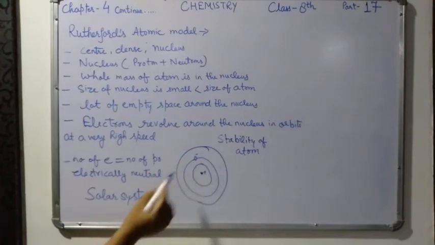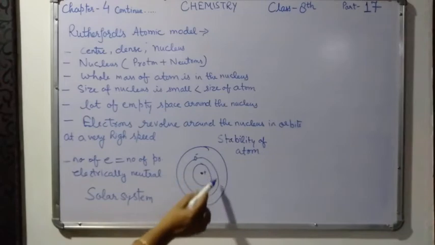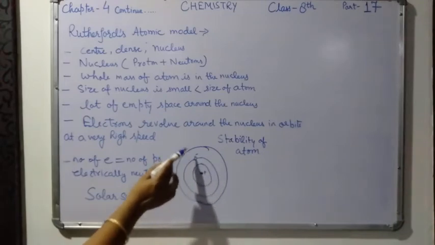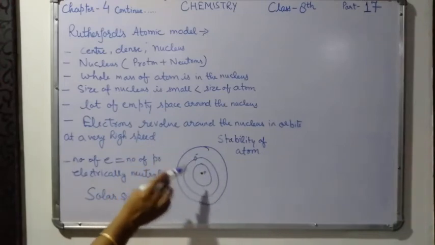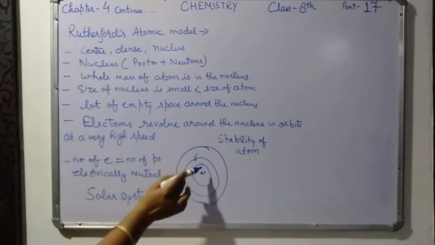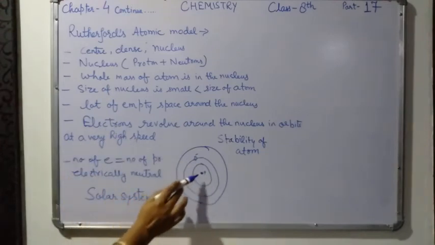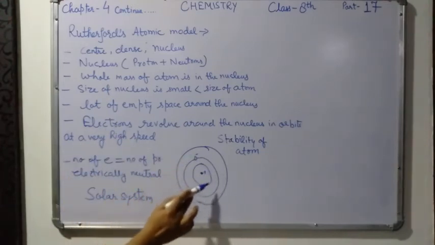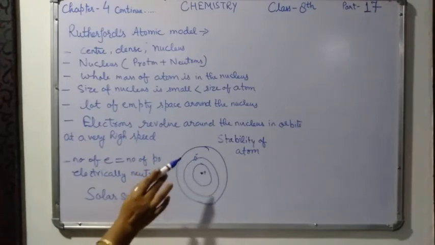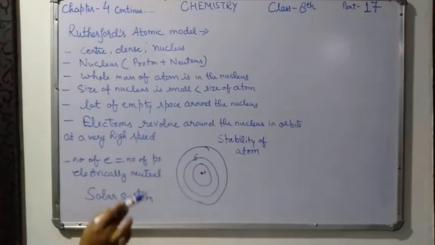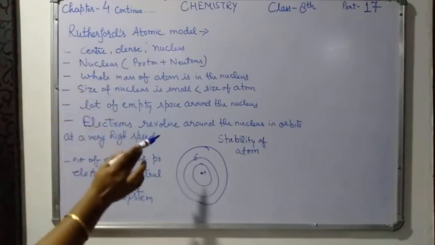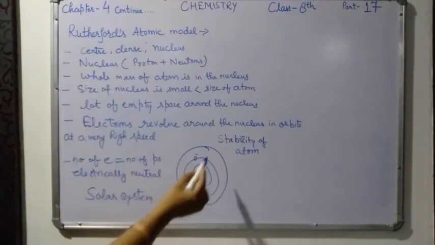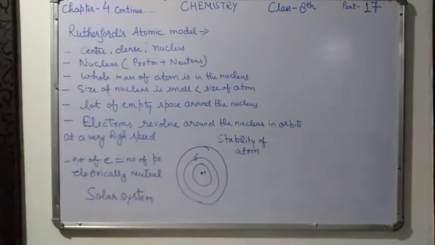So the electron is losing its energy and at last it can fall into the nucleus. But it is not possible. Such a collapse does not occur in the atom. So that is why Rutherford's atomic model totally failed to explain the stability of an atom.